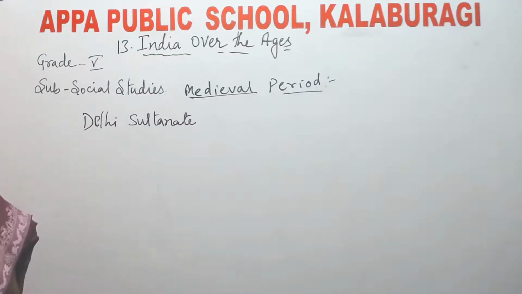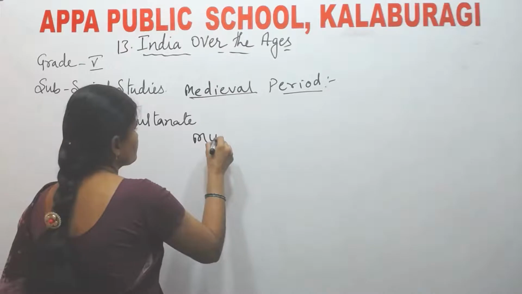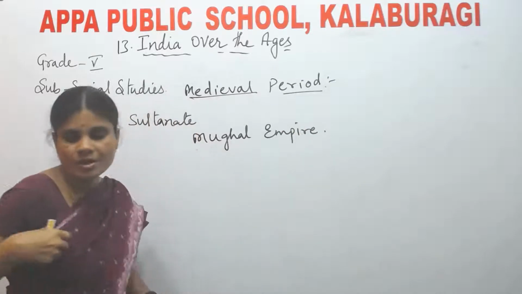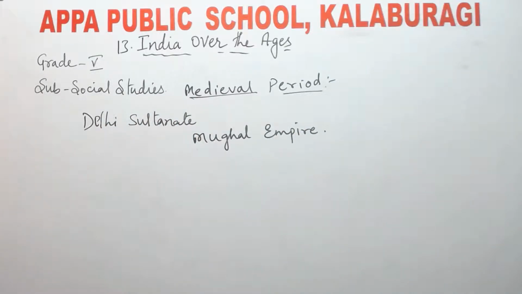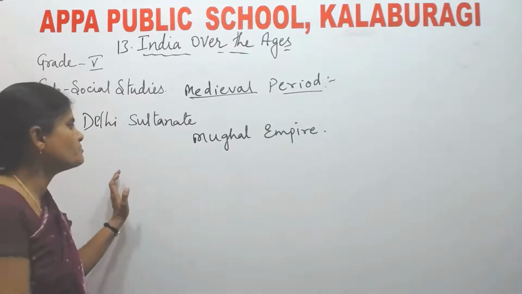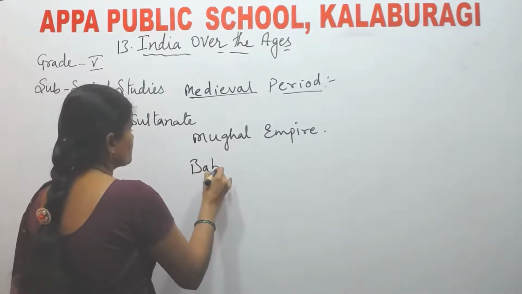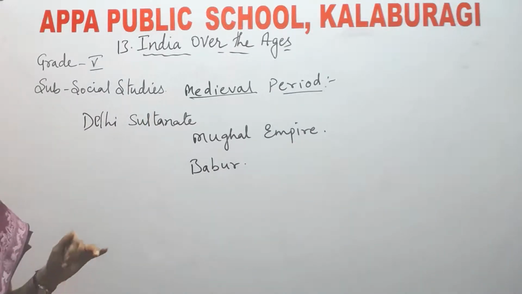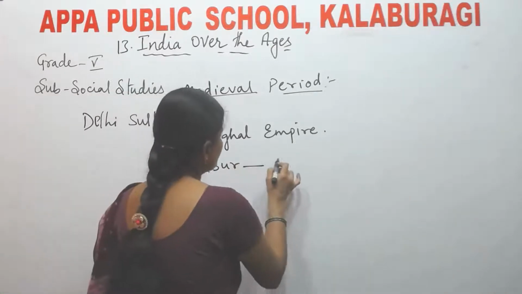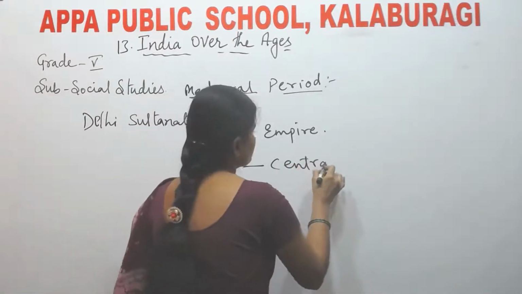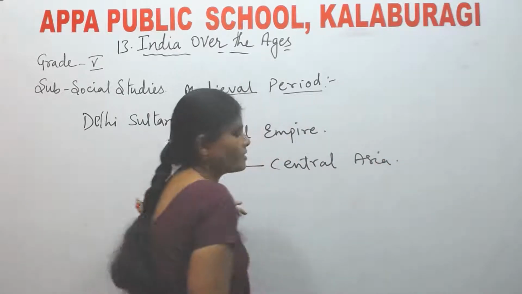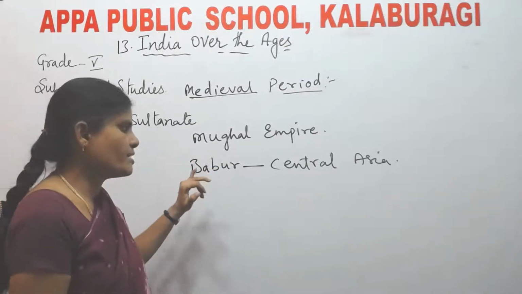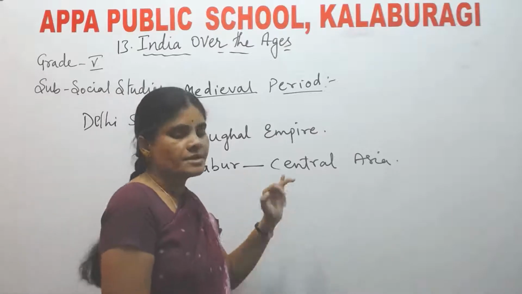Now, next is Mughal Empire. Mughal Empire was established by Babur. Who established Mughal Empire? Mughal Empire was established by Babur, who came from Central Asia. Okay, he came from Central Asia. Babur came from Central Asia.